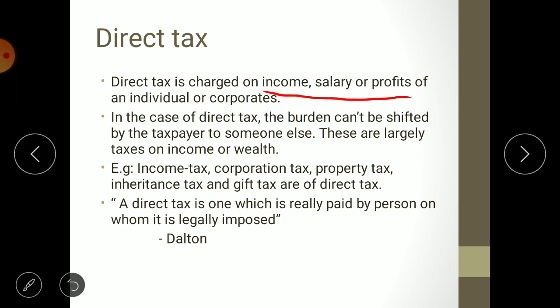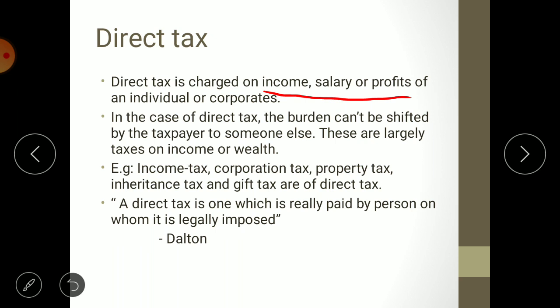In a way, this is only one word. Whether salaried persons are there, then they are having salary, or if a businessman is there, then they are earning profit. So whatever the tax is chargeable on the salaried amount or on the profit amount, that is known as a direct tax. In case of direct tax, the burden can't be shifted by the taxpayer to someone else. These are largely taxes on income or wealth.